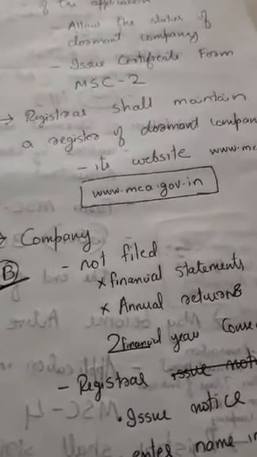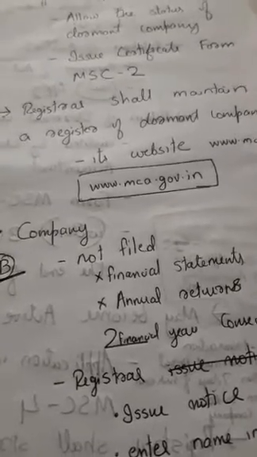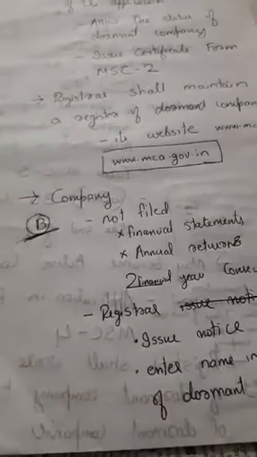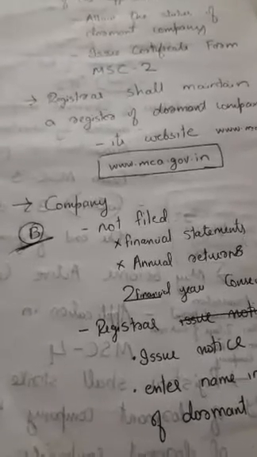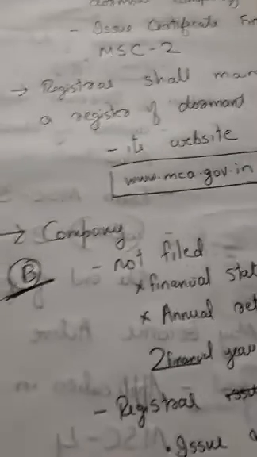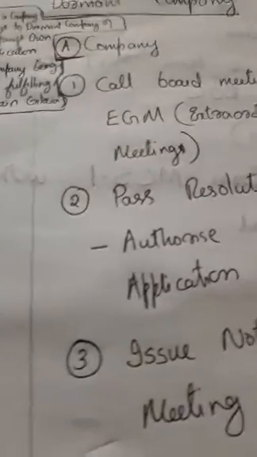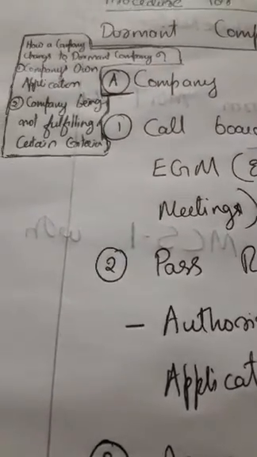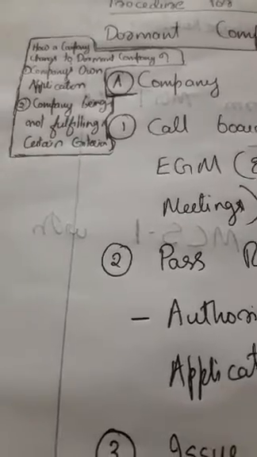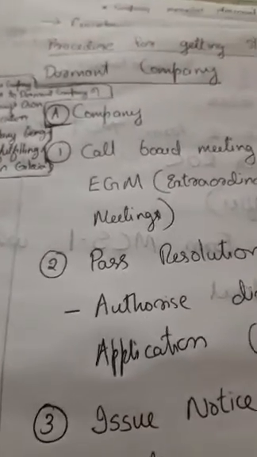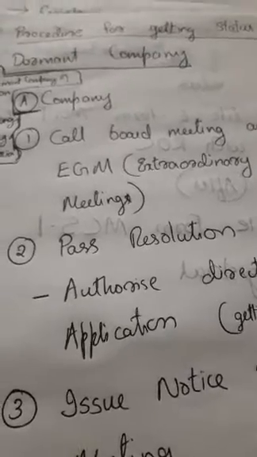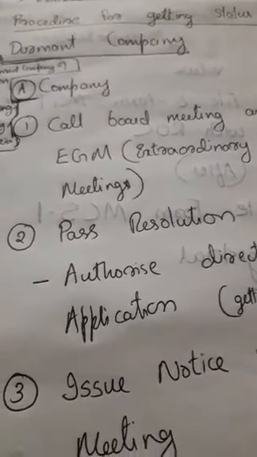The website is www.mca.gov.in. And around we can discuss the topic. Earlier we have specified how a company changes to a dormant company on the company's application. Here we have discussed the procedure complied with by a company for getting the status of dormant company.